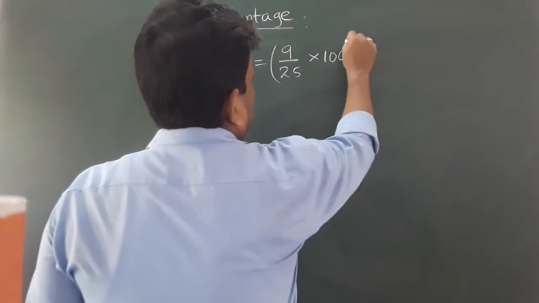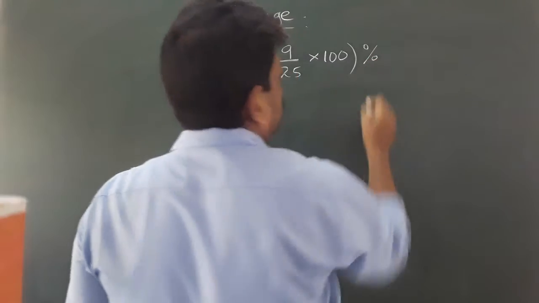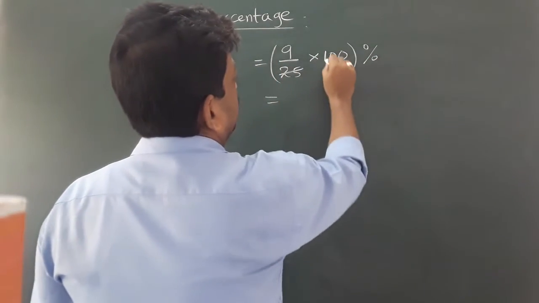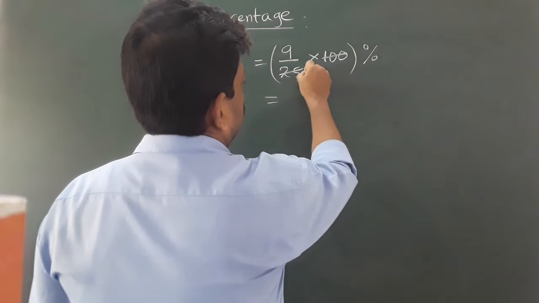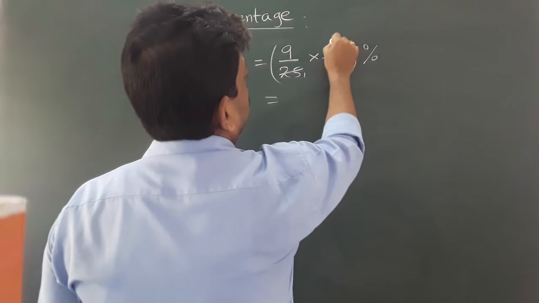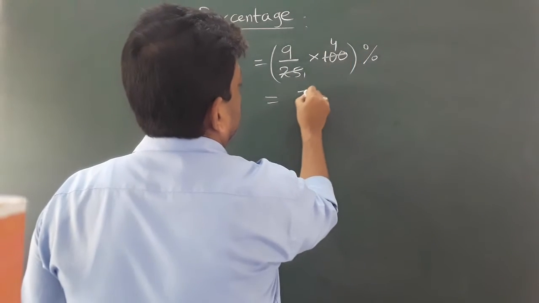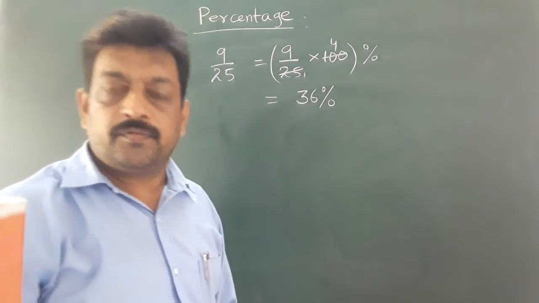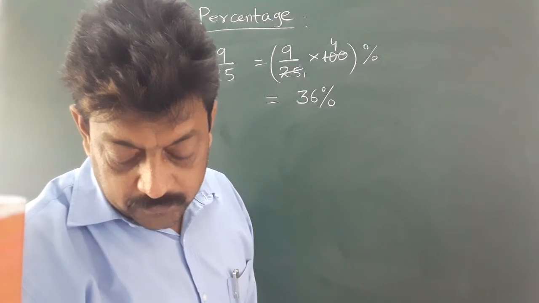So here, since we have to find the percentage, put the percent sign here. Now directly go for cancelling. 25 goes into 100, 4 times. So 9 fours are 36%. That is the answer. Okay. One more example.